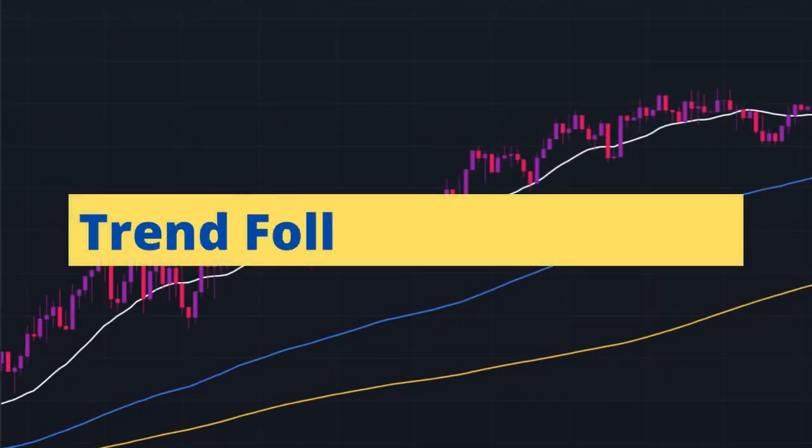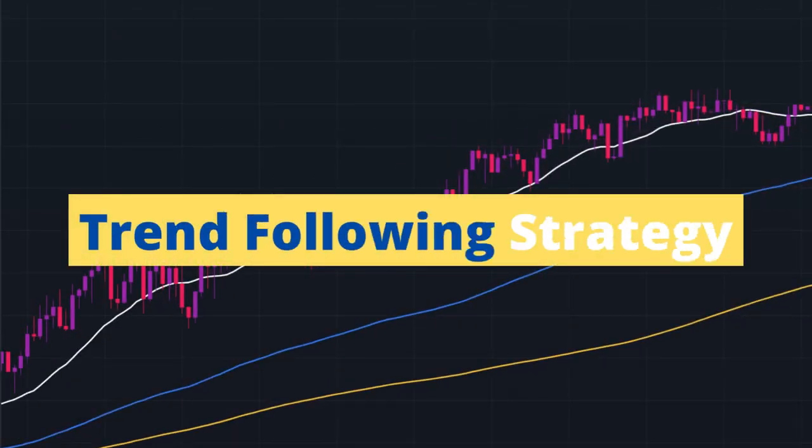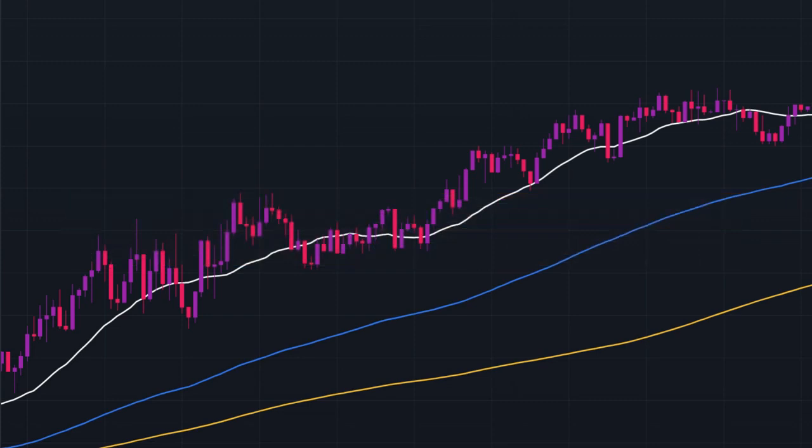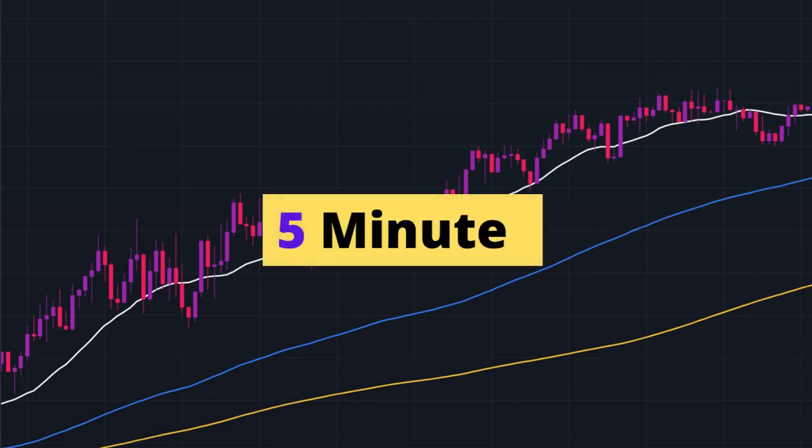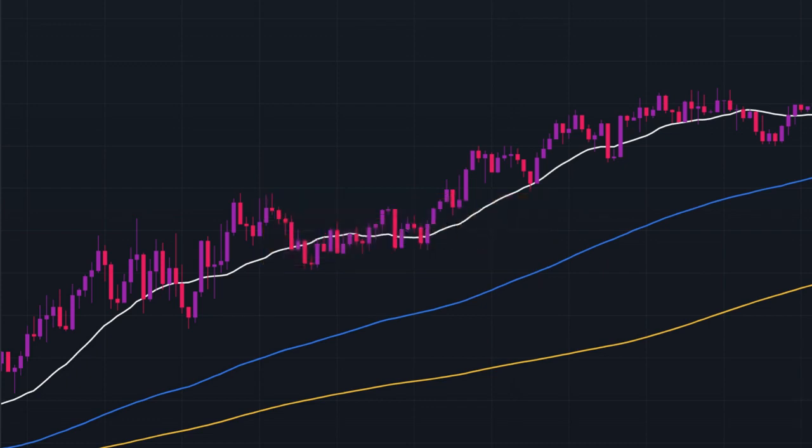The strategy we will learn today is a trend following strategy. This means that we will identify the trend, and consider trading in the direction of the trend. So this is a scalping strategy. We will use a 5-minute chart to trade it, but you can also use a 1-minute chart to trade it.